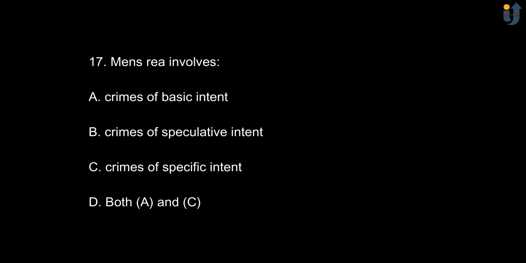Next, mens rea involves option A, crimes of basic intent. Option B, crimes of speculative intent. Option C, crimes of specific intent. And option D is both option A and option C. And the answer is option D, both option A and C.